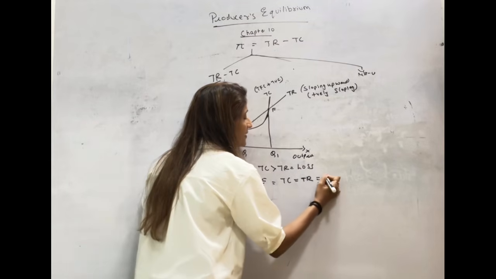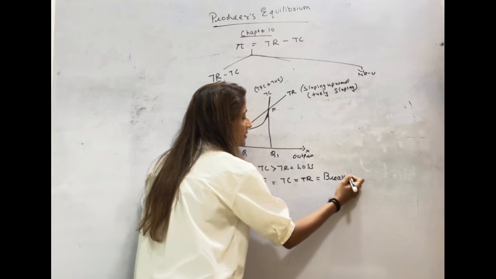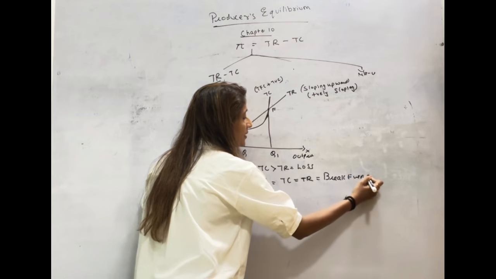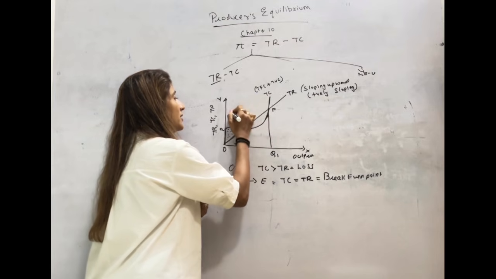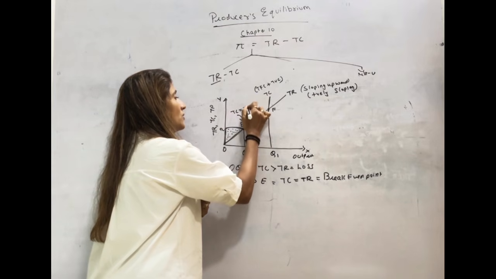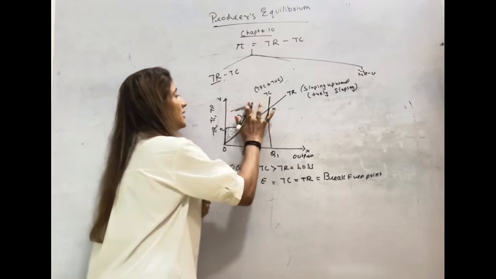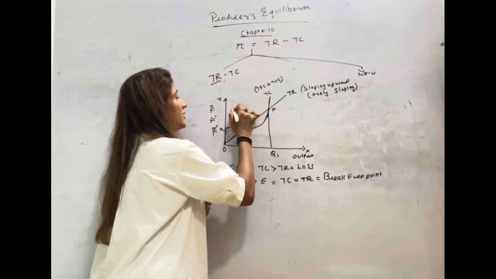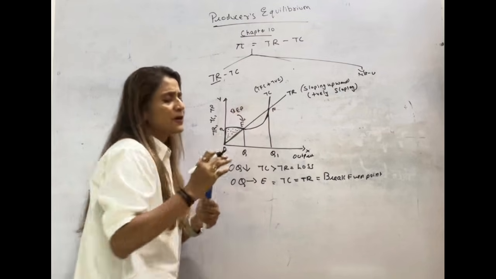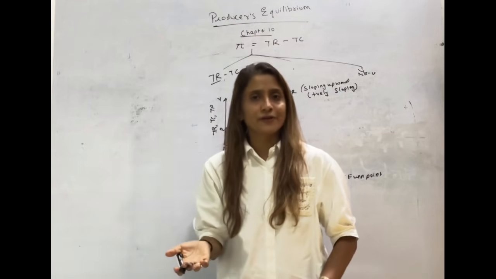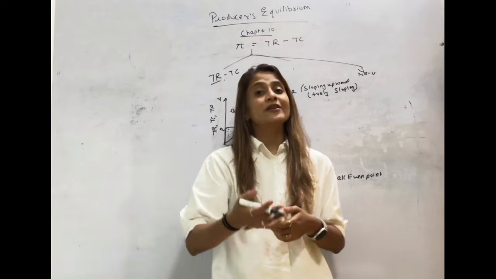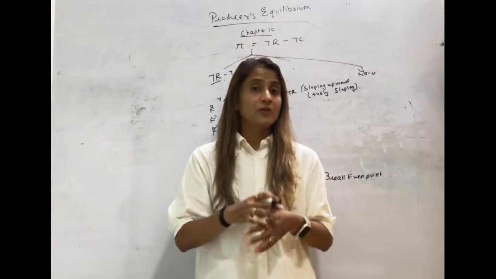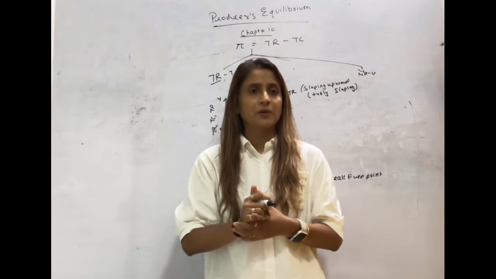It is called the break-even point, BEP. Of course, the producer is getting only normal profit at this level, but he wants to work for extra profit, not just normal profit. He wants pure profit, a profit above it.